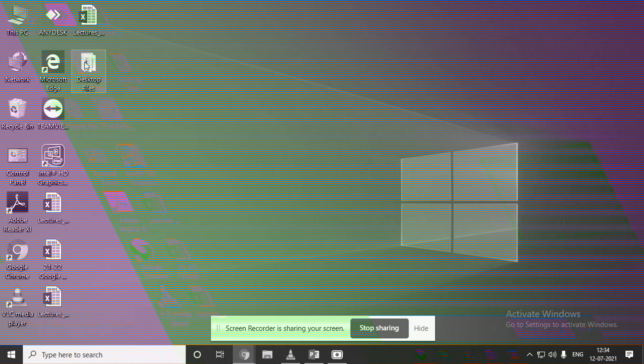Next, there are some folders which we are using, as you can see, the shortcuts. Okay, so these all are present on your desktop, on your monitor. That is called your different icons.